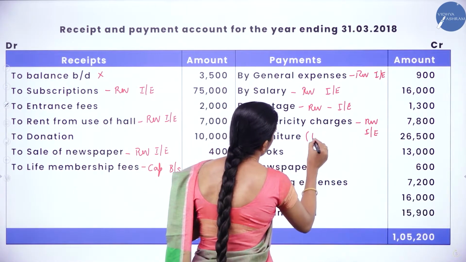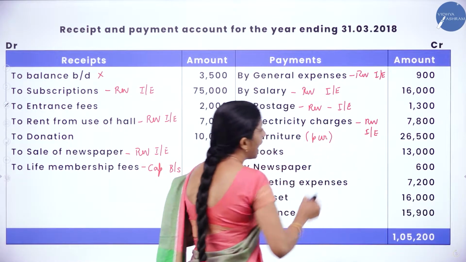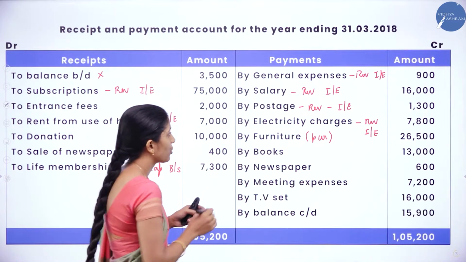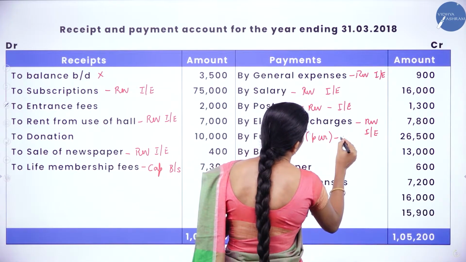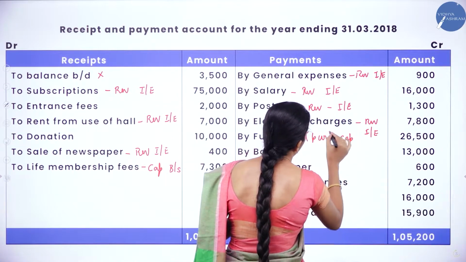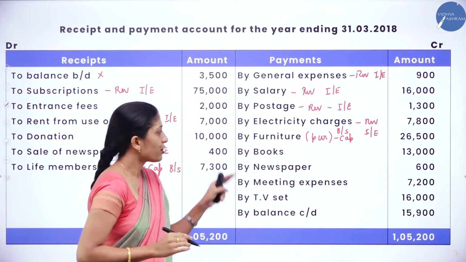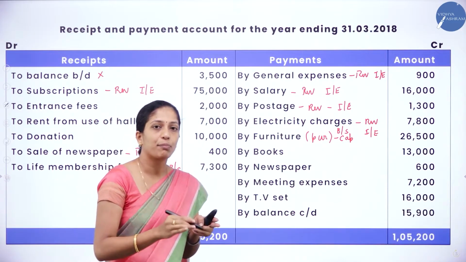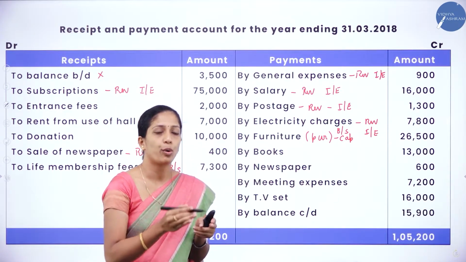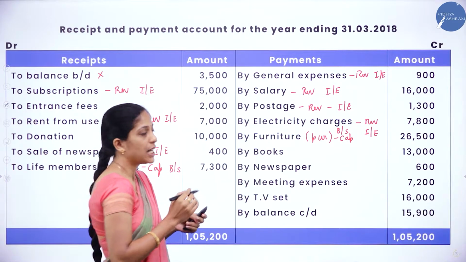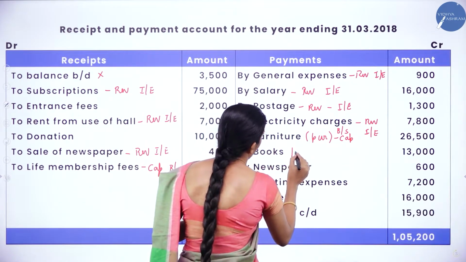They have purchased furniture. So we have to add in the balance sheet. So furniture is a capital item. So it comes under where? Balance sheet. Next, books. So here if they have given books in the old balance sheet or in the opening balance sheet and now they have given, it means that what? It is purchase.